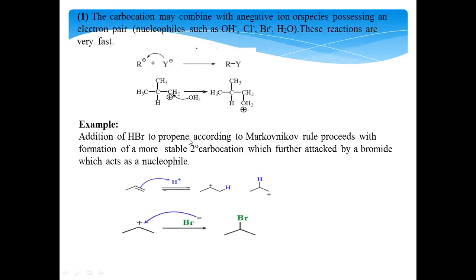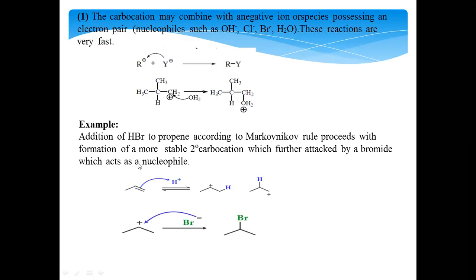In the first type of reactions, suppose the carbocation reacts with a nucleophile like hydroxide ion, halides, chlorides, bromides, or else water, which is also a neutral nucleophile. Then they react with these nucleophiles, resulting in the formation of neutral molecule products like this. Suppose here this is a primary carbocation reacting with the water molecule, a neutral nucleophile. Then you get this molecule. Deprotonation of this leads to the alcohol formation.